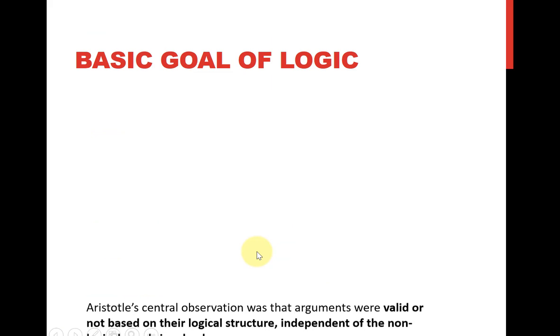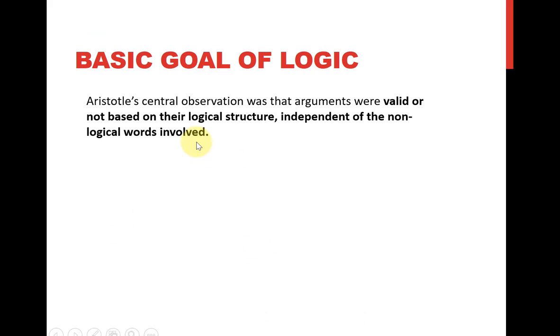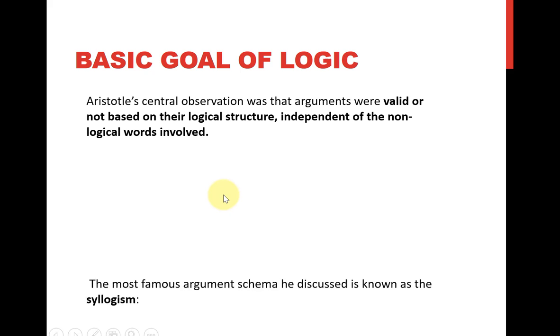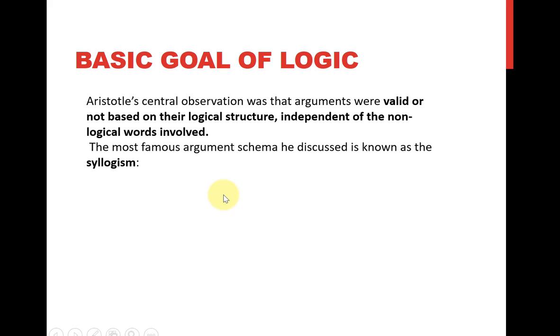So the basic goal of logic, Aristotle's central observation, was that arguments were valid or not based on their logical structure and independent of the non-logical words involved. The most famous argument he discussed is known as the syllogism.